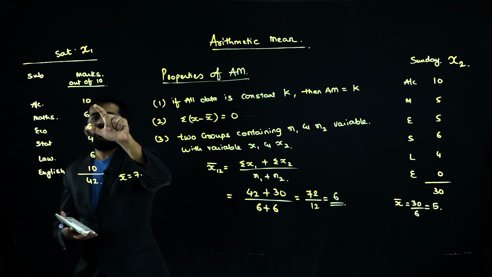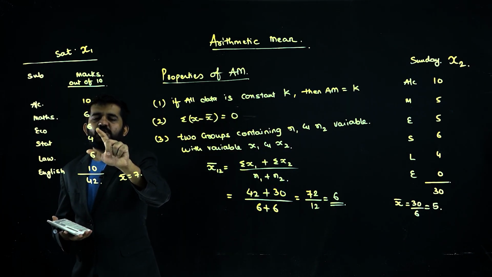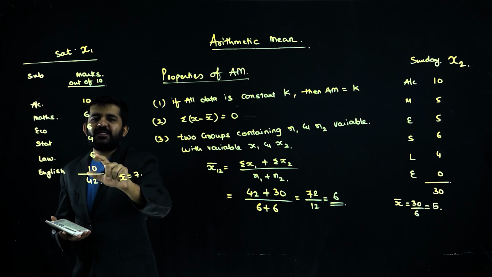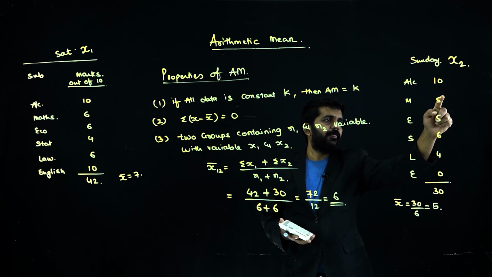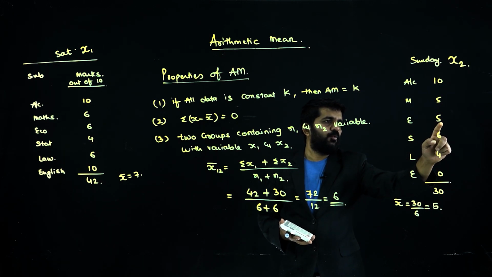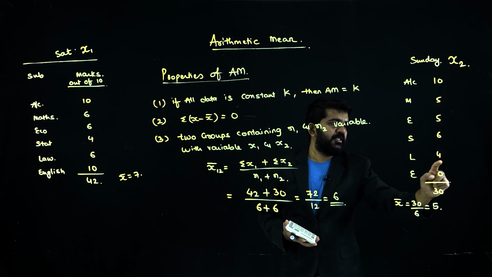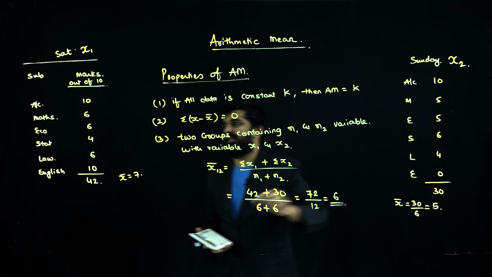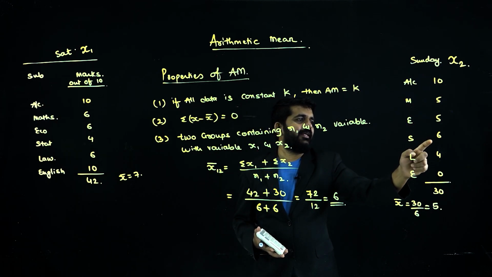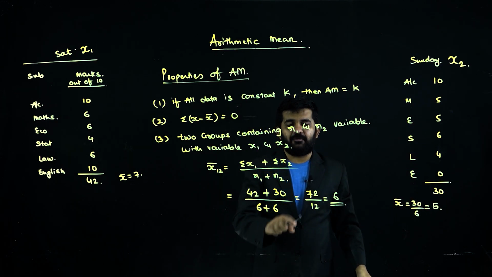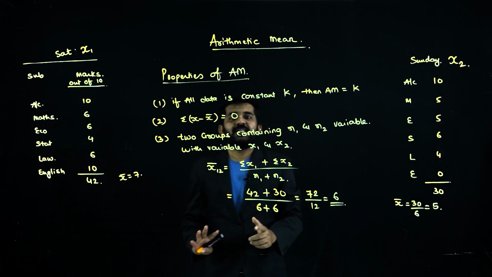Let me find out. 10 plus 6, 16, plus 6, 22, 26, 32, 42, 52, 62, 72, divided by the 12 variables. 72 divided by 12 is 6.